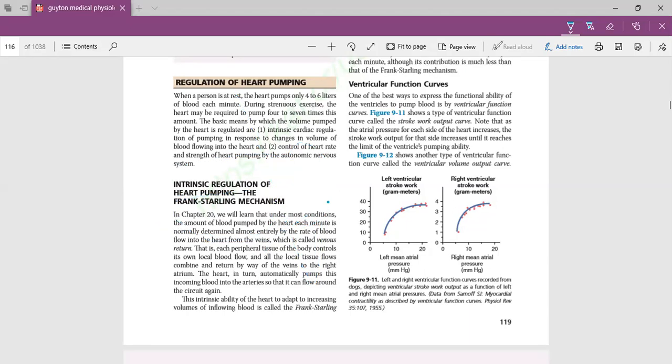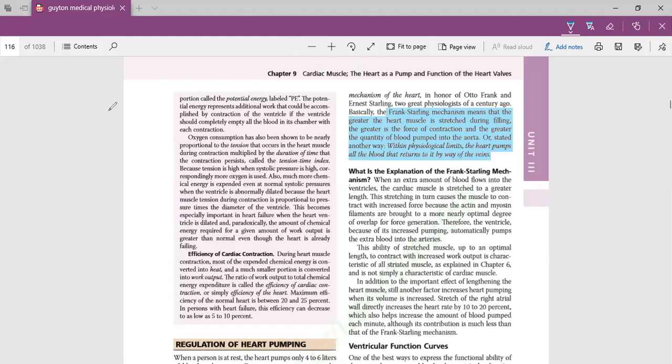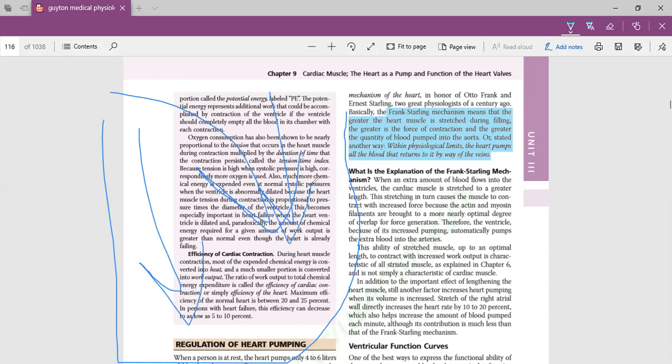What is the Frank-Starling mechanism? As I told you earlier, what is end diastolic volume? For example, this is our heart. Now it is in a relaxed state. Blood enters into the heart. So the more blood enters into the heart, the more the muscle will stretch. For example, you have a balloon; the more air you put into it, the more it will stretch, and when you suddenly release it, it will push the air out with as much force as the air you put in. The same is the case with the heart. The more the blood enters into the heart, the more the muscle will stretch. As blood came into the heart, the heart muscles stretched more. When the heart has to contract, its contractile force will also be greater. The more blood, the more the stretch, and the stronger the contraction.